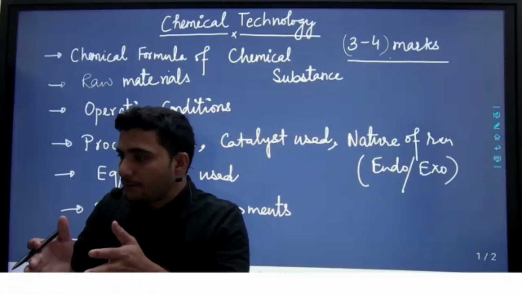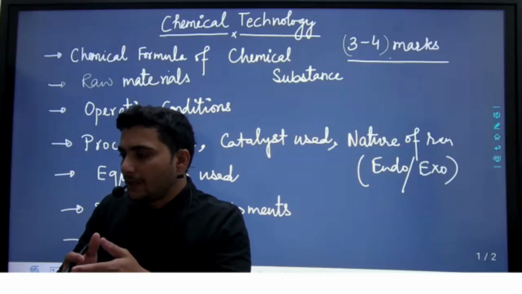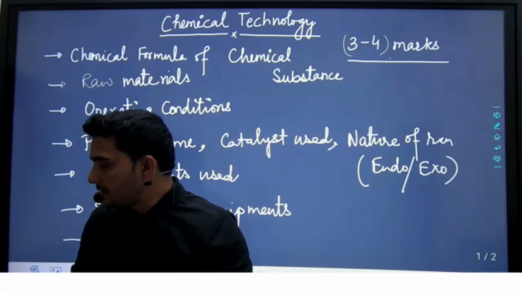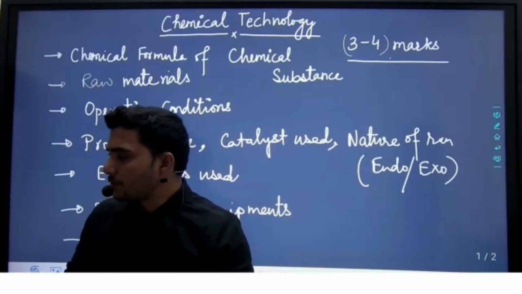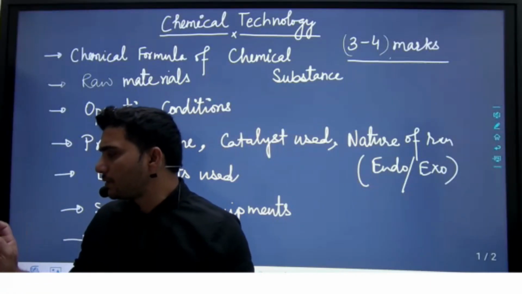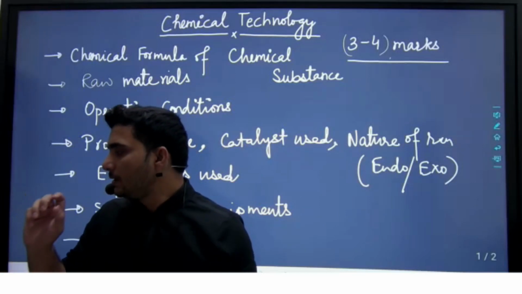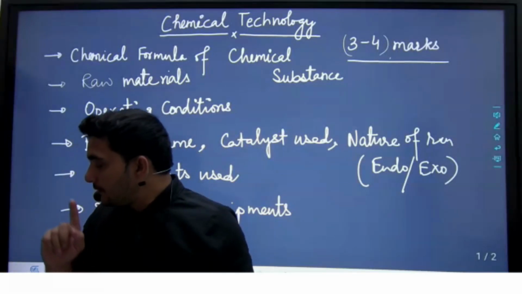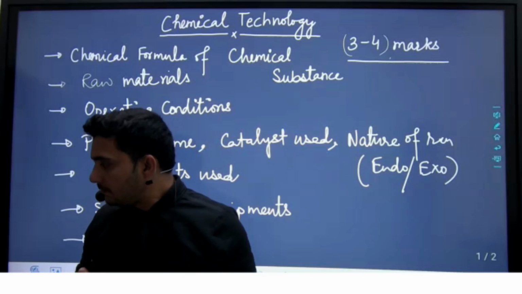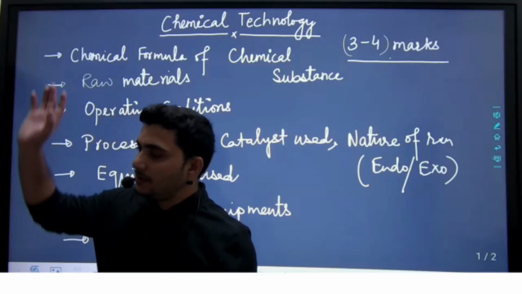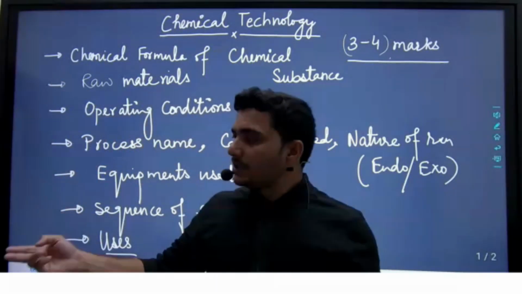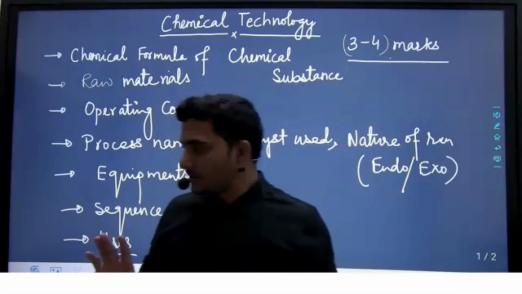From the GATE point of view, you know very well that most of the students are interested in the PSUs, so you will surely get one or two questions from polymers and from the petroleum industries as well. Are you getting my point? Let's say CT contains 2 or 3 questions.